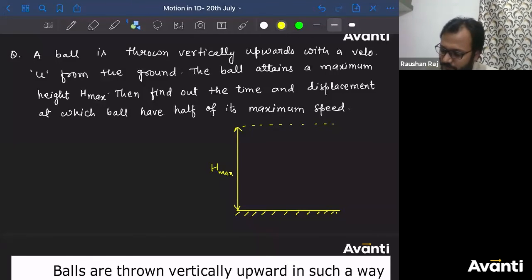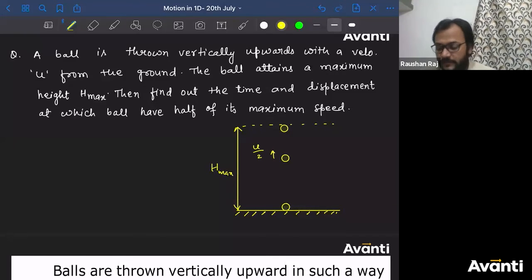So the particle has been thrown from here. Particle has moved to the maximum height. Let us say at any y, the particle is having half of the maximum speed. So when the particle will be going in upward direction, then also this particle can have half of the maximum speed. That means u by 2.